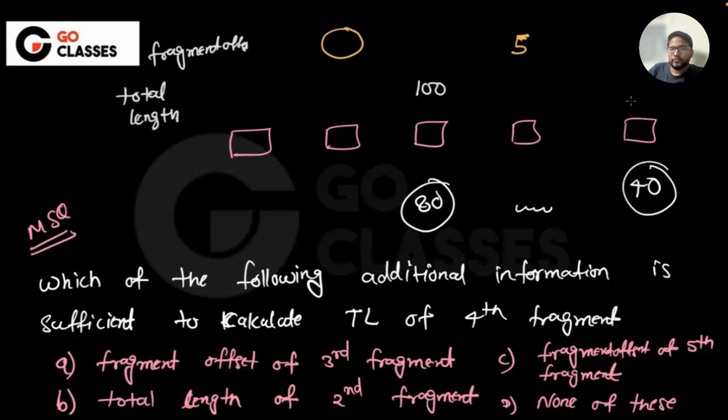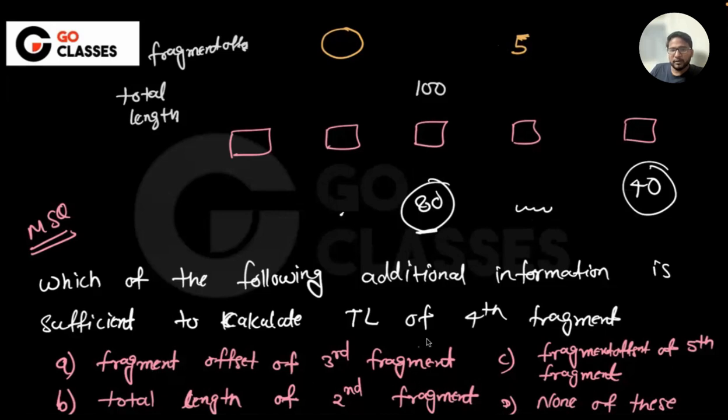So they are saying that you are given 80 here, 40 here. Okay, you know 80 here and 40 here. And now you want to know the total number of bytes. I mean, basically you want to know the length here, right? So basically you want to know the fragment offset of this. Which means if you know somehow the length here, then you can calculate the fragment offset of this. So 80 and 40 are given. So what do you think? What is the sufficient information?